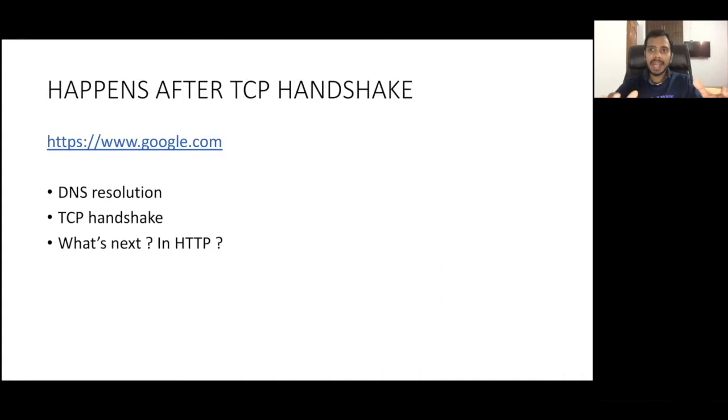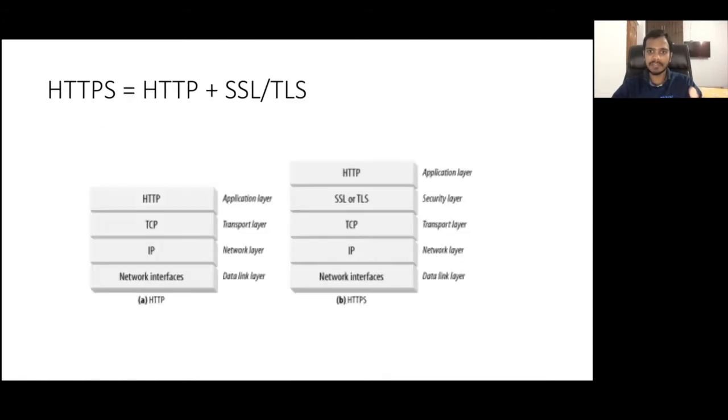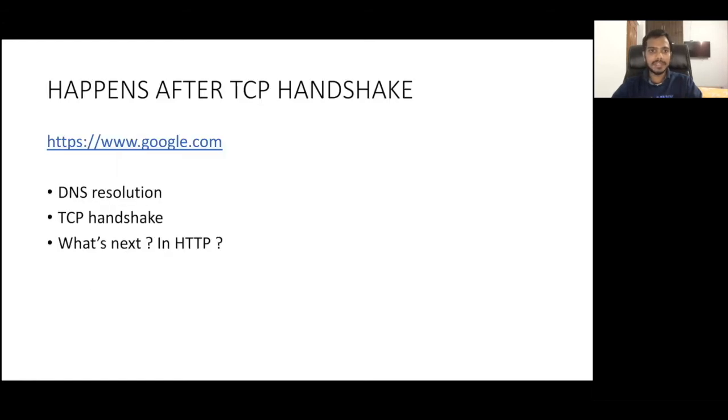Now we look at at which exact step this encryption happens, that TLS protocol we have discussed. After HTTP, the SSL or TLS security layer comes in. Let's say we open https://www.google.com. Of course, now we are going to discuss HTTPS, and all of the very popular websites such as google.com, facebook.com, and youtube.com support HTTPS by default. Even if you open http://www.google.com, it will redirect you to https://www.google.com.